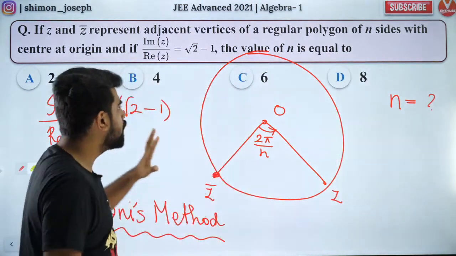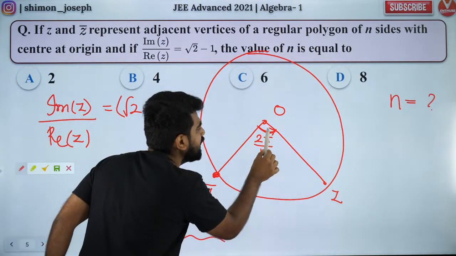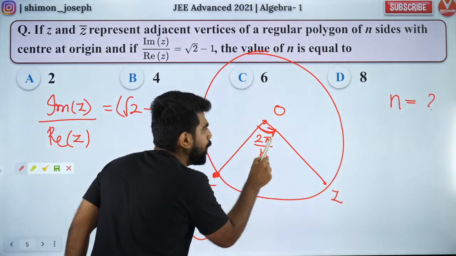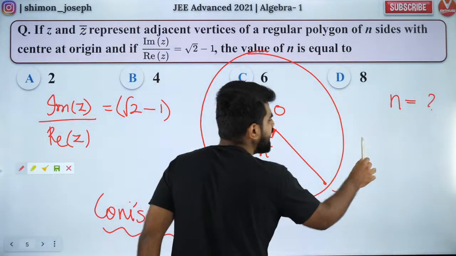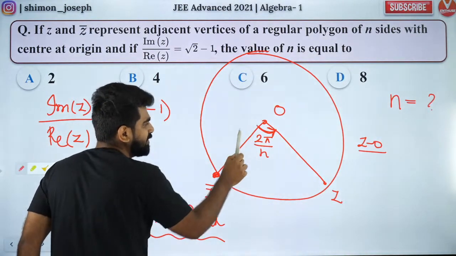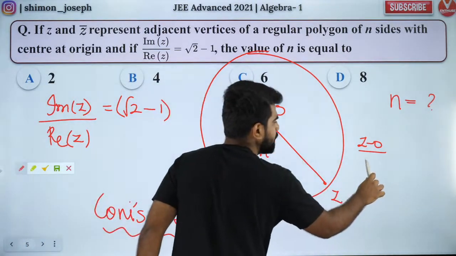Brilliant. So now what Coney's method says is, when you have your angle in anti-clockwise direction, wherever the arrow points to, write that vector first. So that vector is going to be z minus 0 divided by z bar minus 0. The bottom one is z bar minus 0.